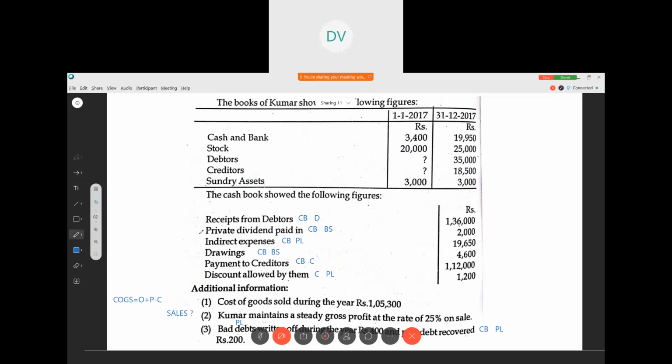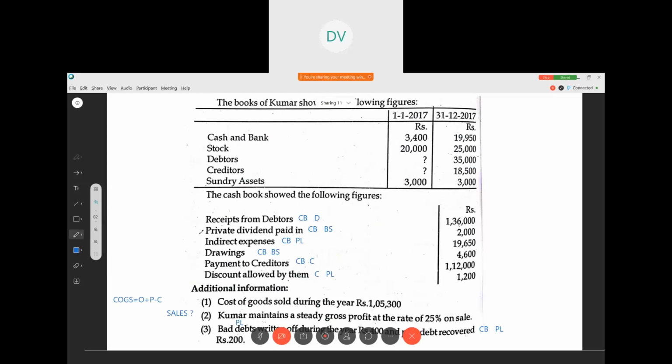Now let us move to the trading and profit and loss account. Here opening stock, we are writing purchases. What are the purchases? 1,10,300. We got it, right?